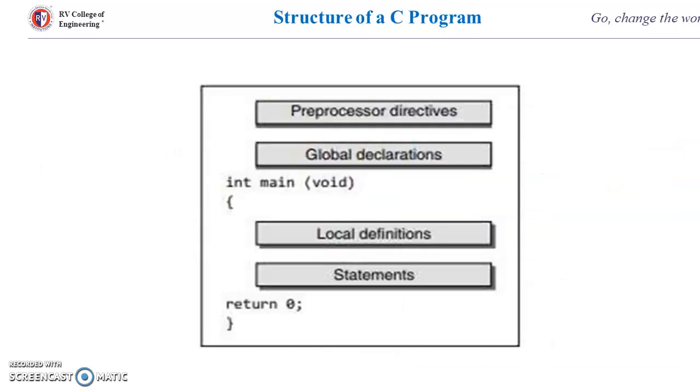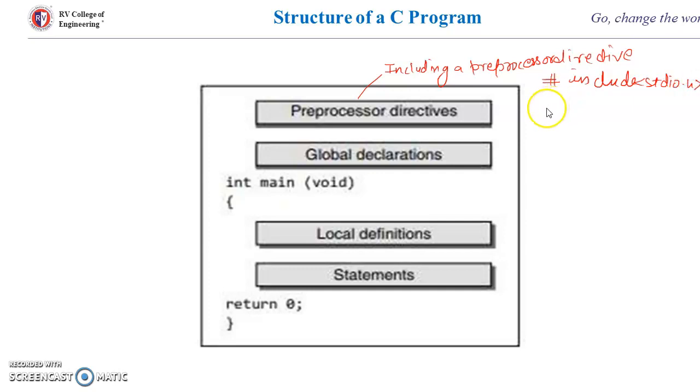The next is the structure of a C program. So here the first thing is the preprocessor directive, that would include a header file. So including a preprocessor directive, for example, hash include stdio.h. So this is the header file. So the first thing in the C program will be to include the header file in our program.